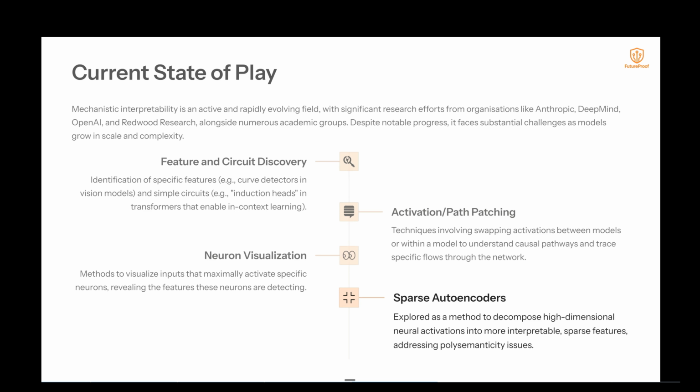Finally, we have sparse autoencoders. This is being explored as a method to decompose high-dimensional neural activations into more interpretable, sparse features, addressing polysemanticity issues. In other words, the fact that at the present time, with all the floating point numbers in there, sometimes we can't identify exactly which concept or word is being triggered within a particular neuron or neuron sets. It could have, therefore, many different meanings, or polysemanticity.